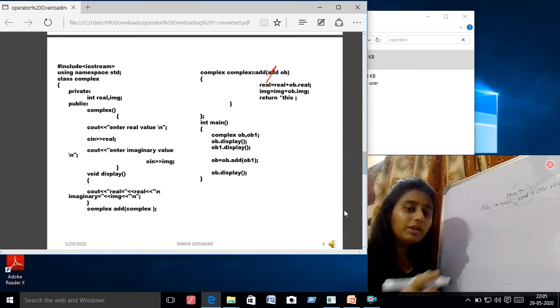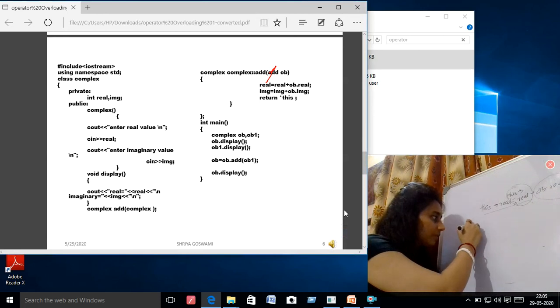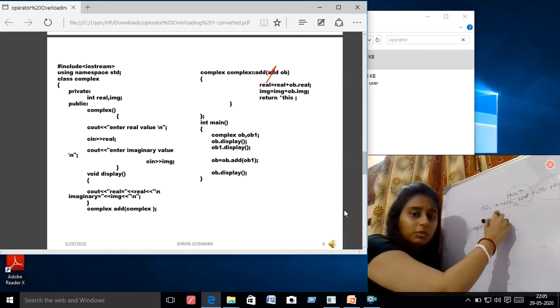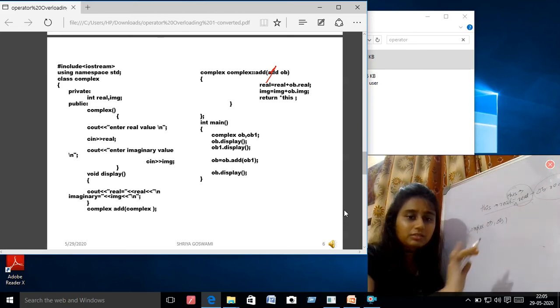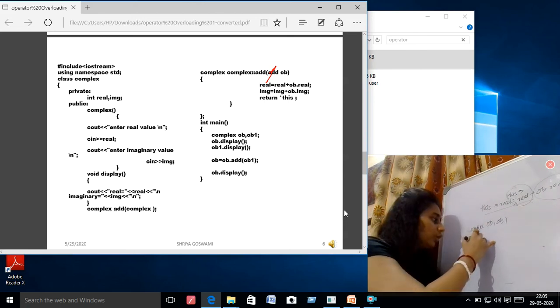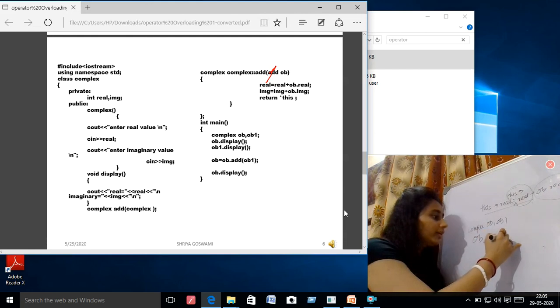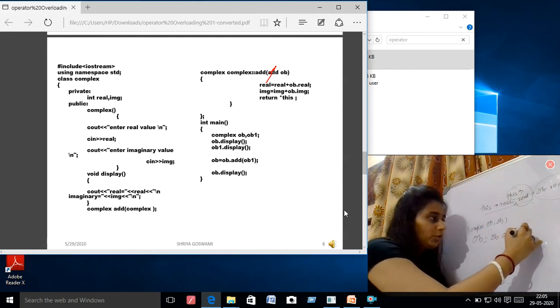And when you are writing complex ob, ob1, the constructor will be called and the value will be taken, and next you are writing ob equals ob dot add ob1.